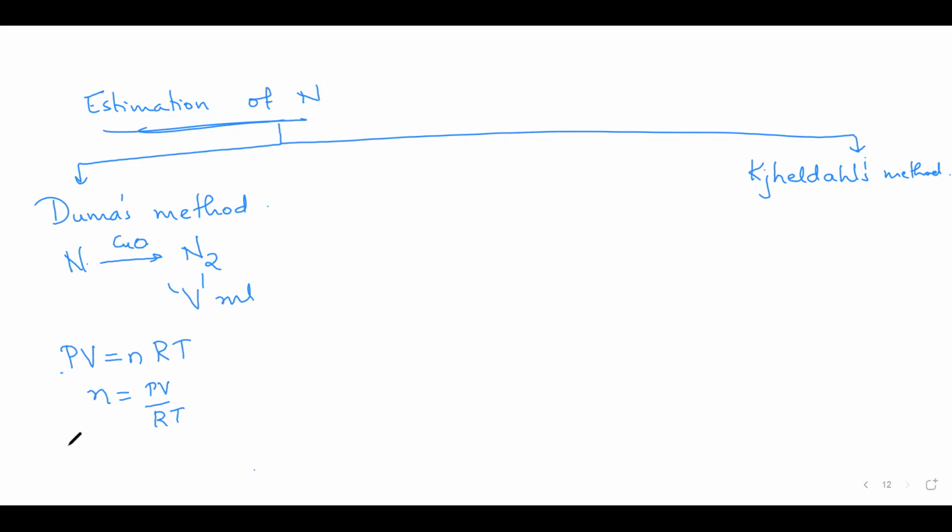Number of moles, means can I get the weight? Yes, ma'am. Weight of nitrogen will be number of moles into its molecular weight. Molecular weight क्या है N2 का? 28. So what will be the percentage of nitrogen? That will be the weight of nitrogen divided by the weight of organic compound multiplied by 100. समझा ये? Yes, ma'am.